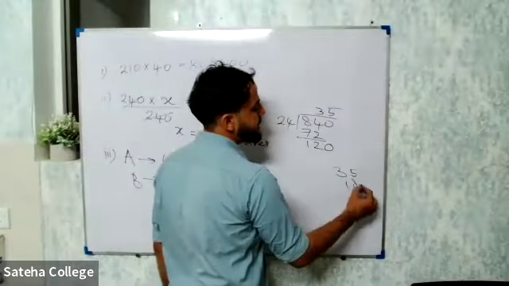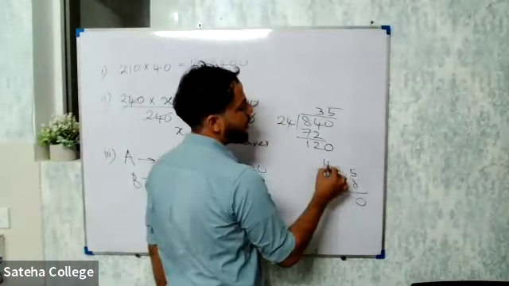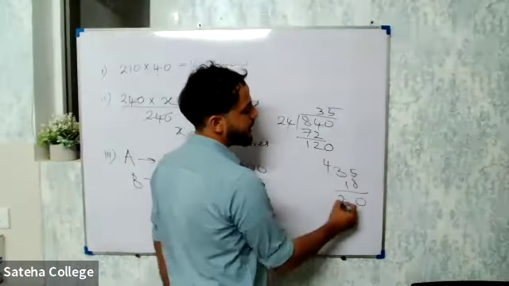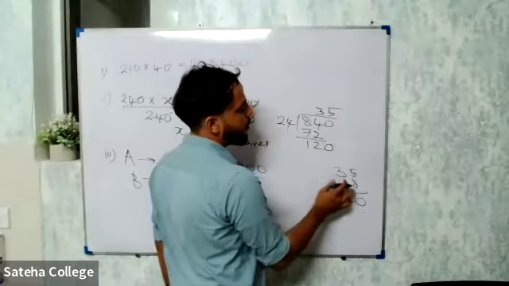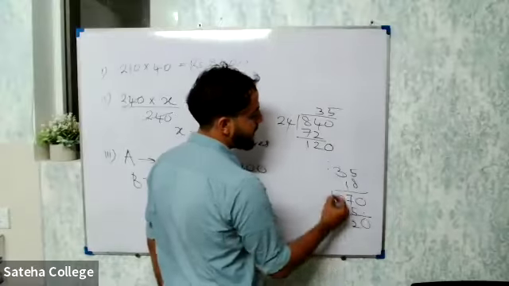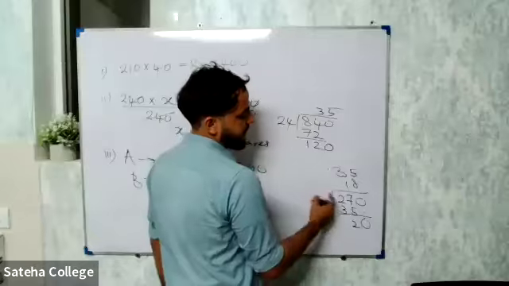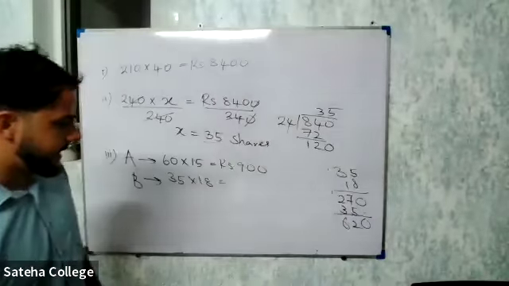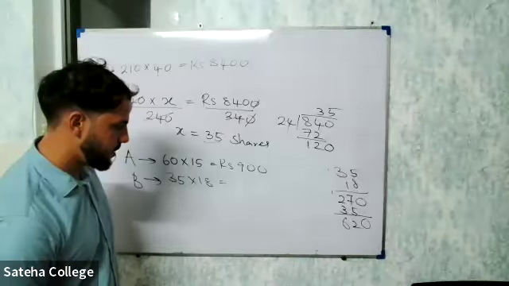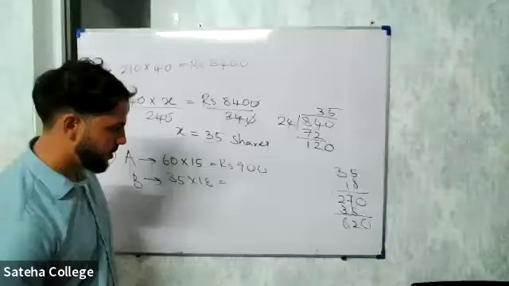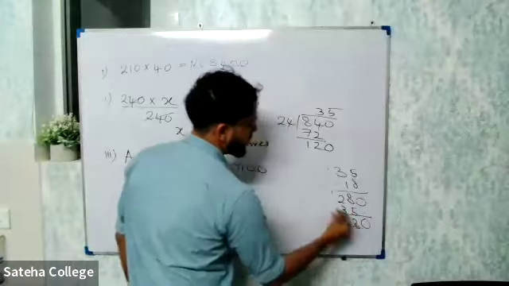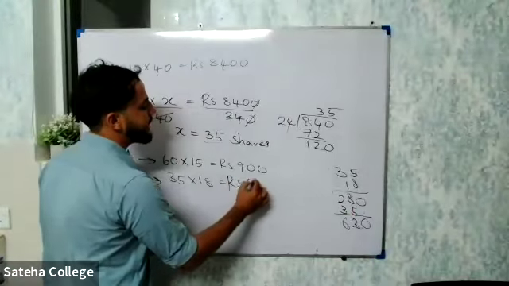So 35 into 18, 5 into 8, that is 40. 3 into 8 is 24. 24 plus 4, that is 28. Leave a space here. 1 into 5 is 5. 1 into 3 is 3. 0, 12, 5, 6. So how much? Is that correct? Is my calculation okay? Okay, right? 40, 24, 28. So then rupees 630.